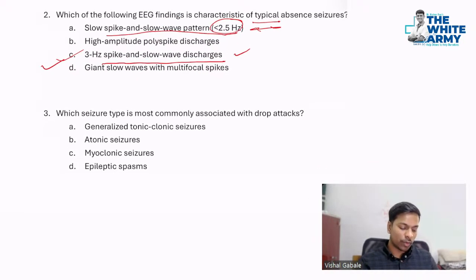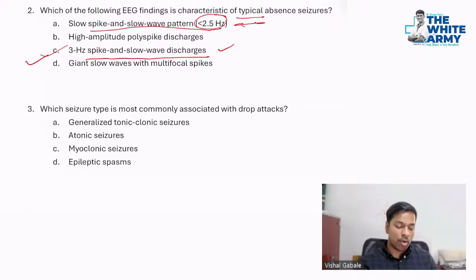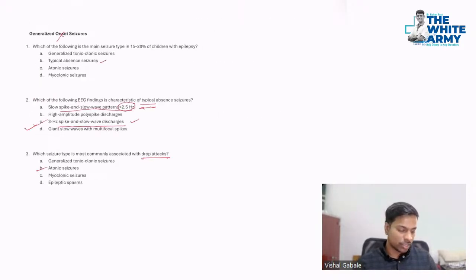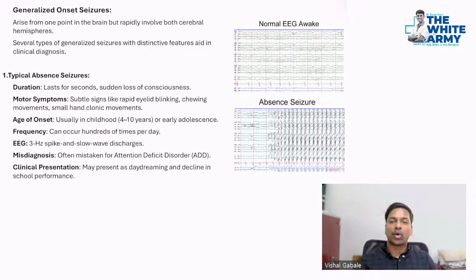Now, third question. Which seizure type is most commonly associated with drop attacks? This is a very classic question for entrance exams. It's atonic seizures, where suddenly a patient will drop like this. Yes. So generalized seizures, we will see now one by one.